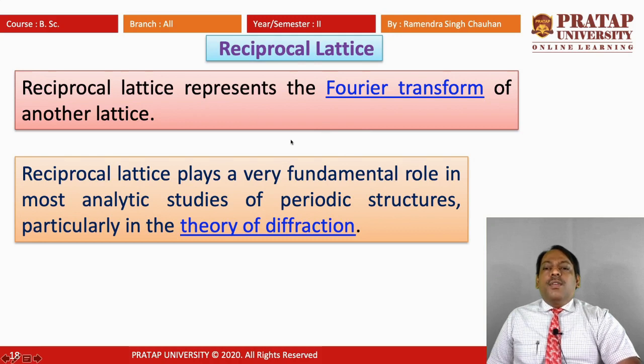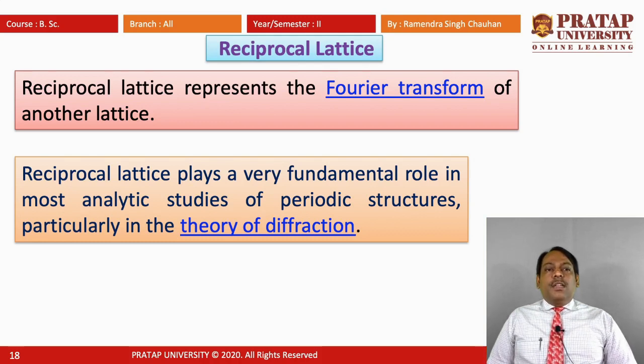So when we are talking of crystal diffraction, we know that the lattice spacing is of the order of angstroms, and when we use X-ray beams or other beams like electron beams or neutron beams, the wavelength of these beams is comparable to the lattice spacing or interplanar spacing.